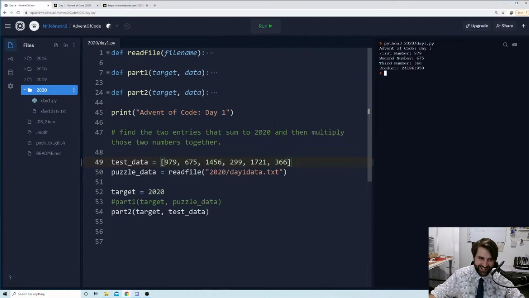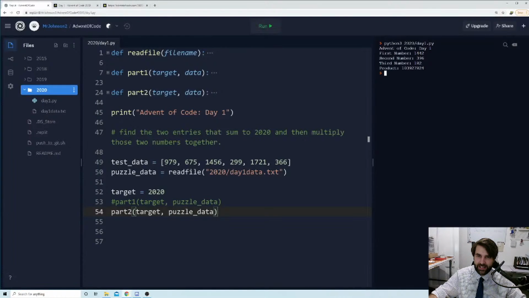So here we go. Let's change test data to puzzle data and solve part 2 of day 1. Here we go. Let's run this. Oh, it had to grind there. Did you see that? The first one with the test data is instant. This one, it had to take a little second there. I had to do a bit of thinking.